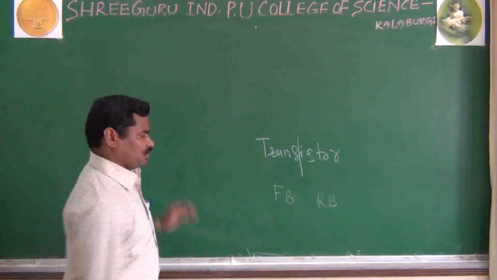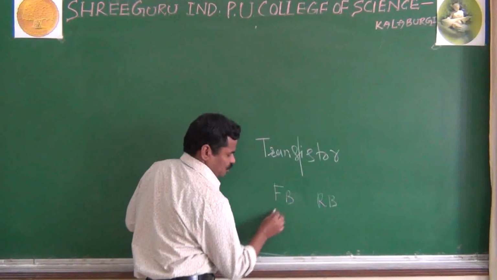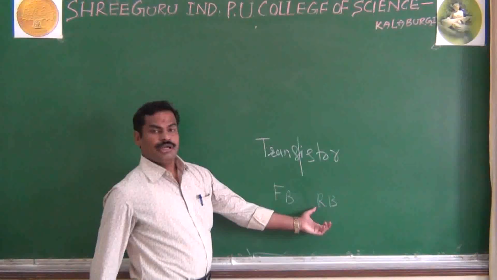That condition is that the input should be forward biased and the output should be reverse biased.